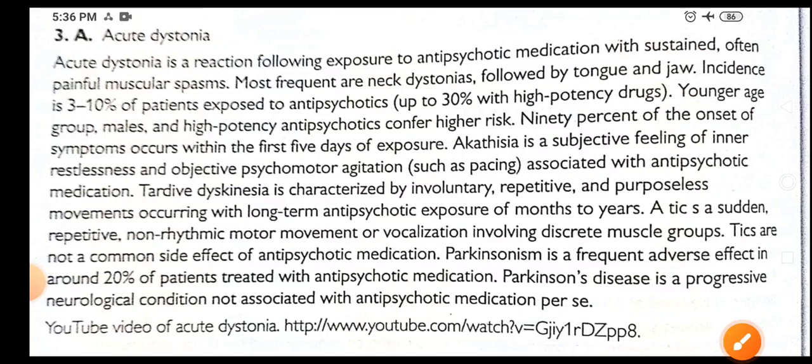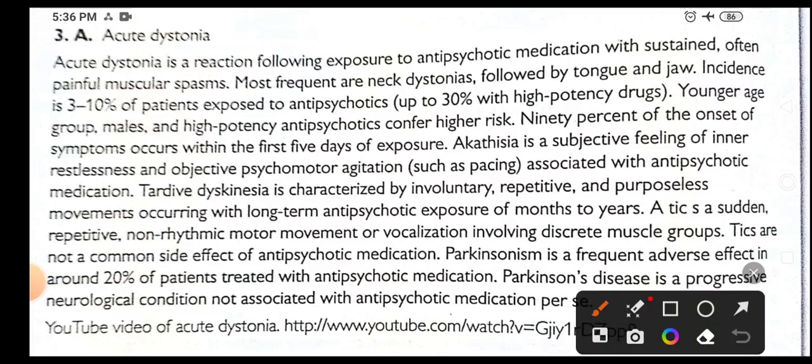Let's see the explanation. Acute dystonia is a reaction following exposure to antipsychotic medication with sustained, often painful muscular spasm. Remember, muscular spasm is painful. Neck dystonias are more frequent, followed by tongue and jaw. Incidence is 3 to 10% of patients exposed to antipsychotics, up to 30% with high potency drugs. Younger age group, males and high potency antipsychotics confer higher risk. 90% of symptoms occur within the first 5 days of exposure.